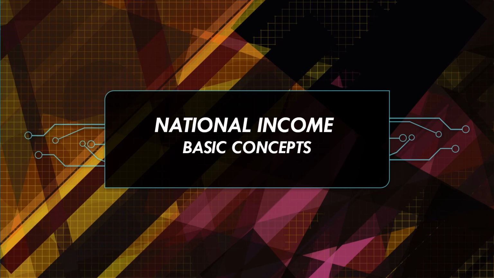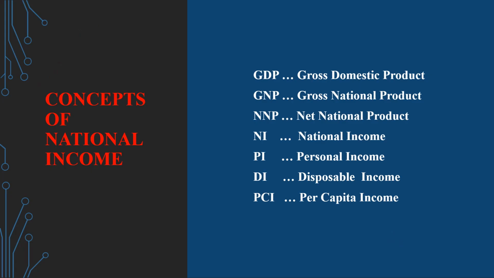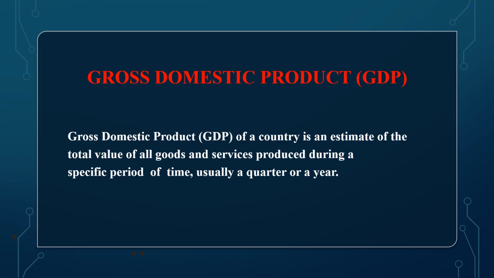Here in this video, I am going to discuss the basic concepts of national income. Mostly we come across 7 types of national income concepts, which are GDP, GNP, NNP, NI, PI, DI and PCI. First of all, I would like to tell you about GDP, Gross Domestic Product.